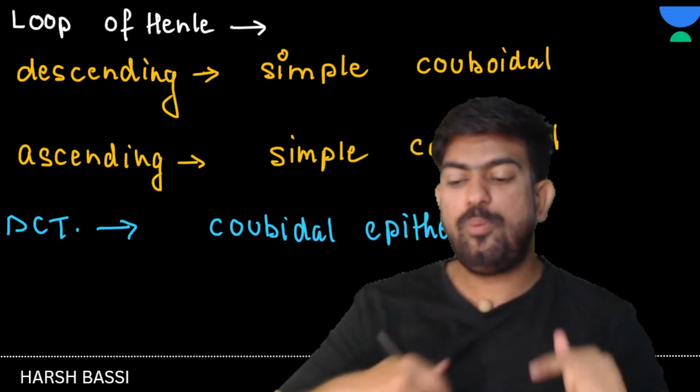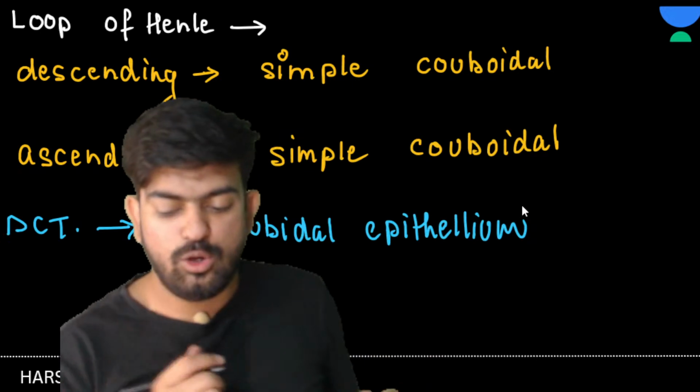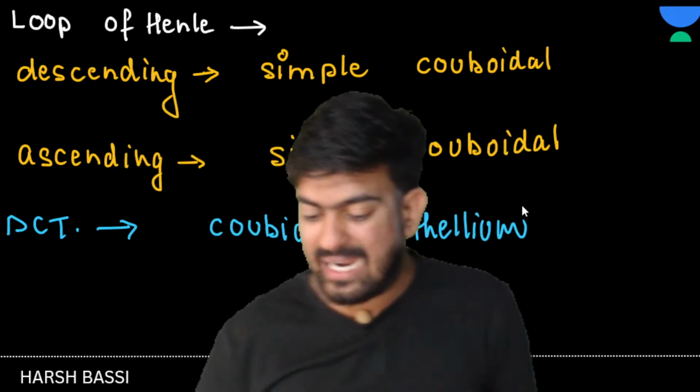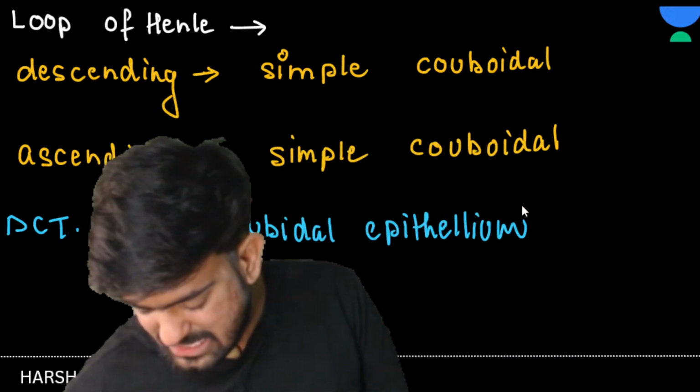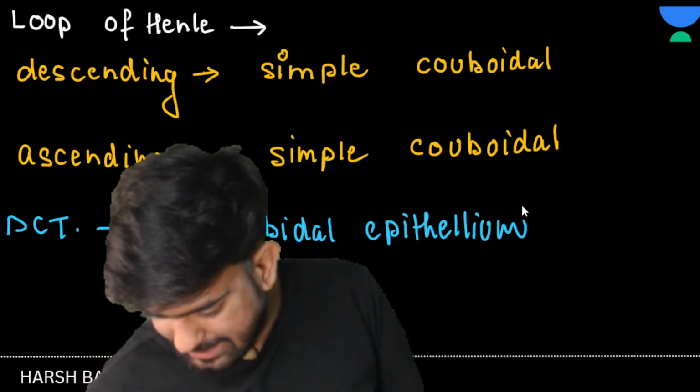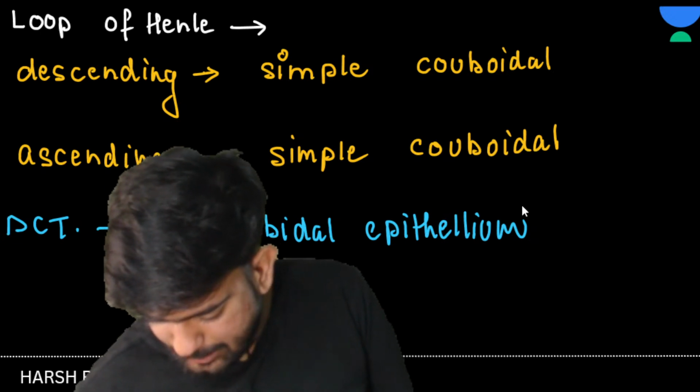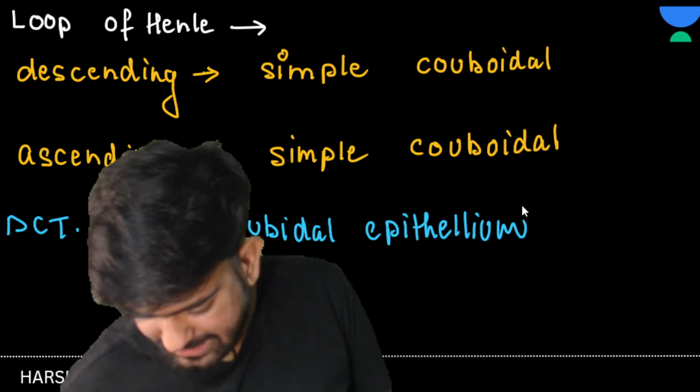Brush bordered, loop of Henle simple cuboidal, and DCT cuboidal epithelium. Clear to everyone? Great, great.